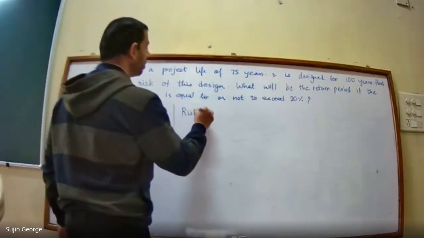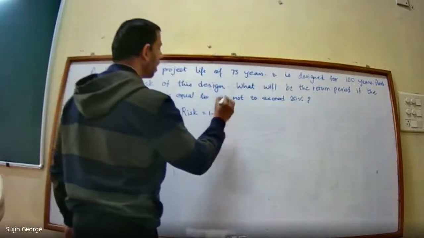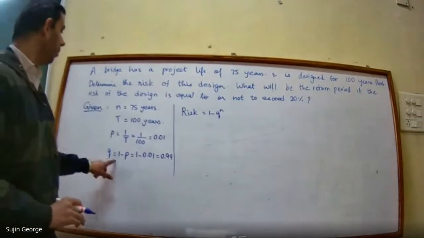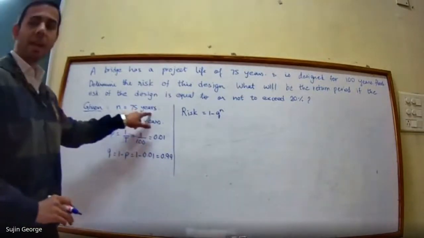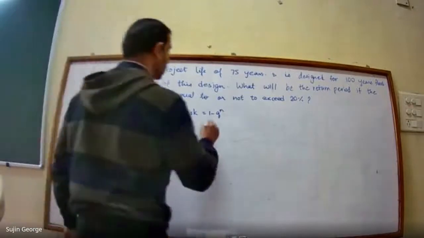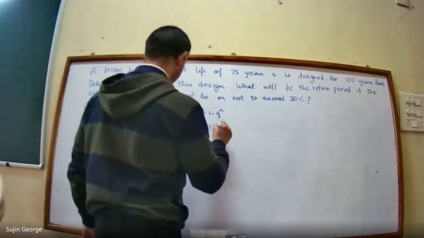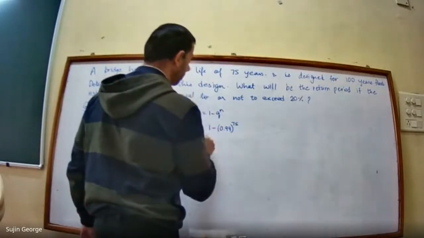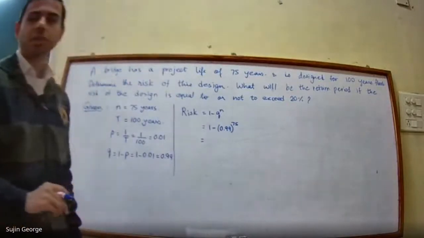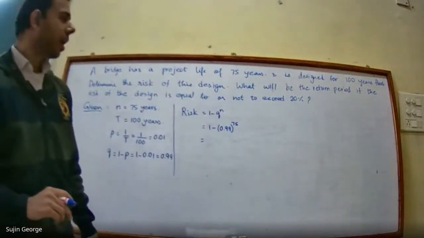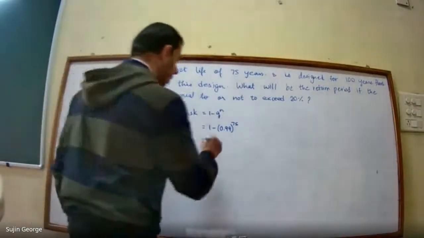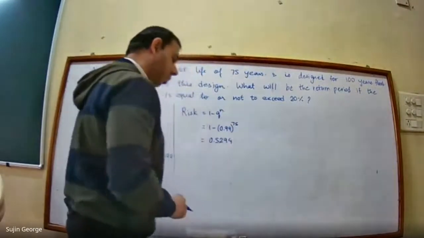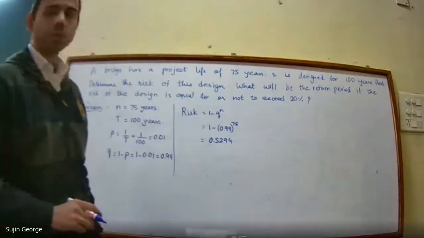Risk of this design will be 1 minus Q to the power N. Here we know the value of Q, we know the value of N. So simply substituting this, it will become 1 minus 0.99 raised to the power 75. And this value comes out to 0.5294.